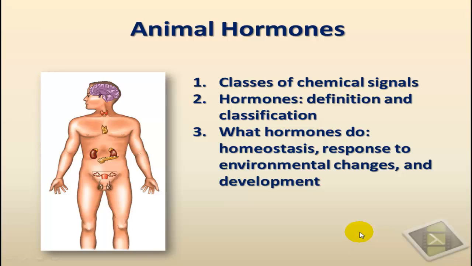In this podcast, I will give an overview of the endocrine system. I will talk first about the classes of chemical signals that are involved in the endocrine system. Those are the hormones. We will define hormones and we'll look at the different classes of hormones. And then the third part, and this is the biggest part of this podcast, we will talk about the actions of hormones. What do they do in the body and how they do it, and what are the major effects of hormones on the body.